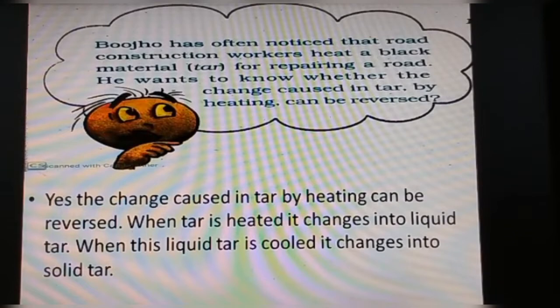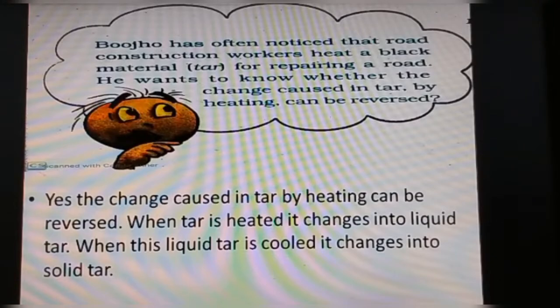Bujo has often noticed that road construction workers heat a black material called tar for repairing a road. He wants to know whether the change caused in the tar by heating can be reversed. Yes, the change caused in the tar by heating can be reversed.